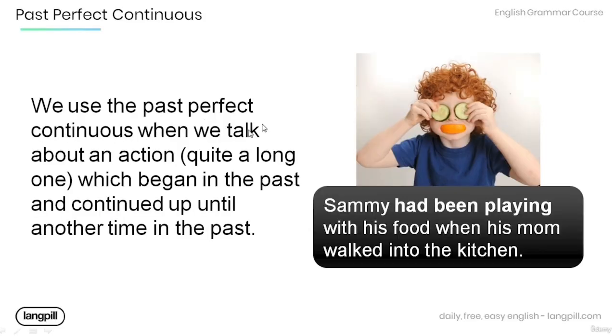Now we use the past perfect continuous when we talk about an action, quite a long one, which began in the past and continued up until another time in the past. Have a look at the example over here. Sammy had been playing with his food when his mom walked into the kitchen. Note that this sentence is in the past perfect continuous tense, and it's used to talk about an action that began in the past and continued up until another time in the past.